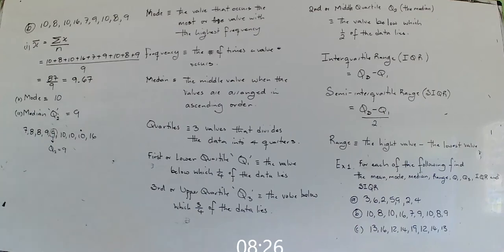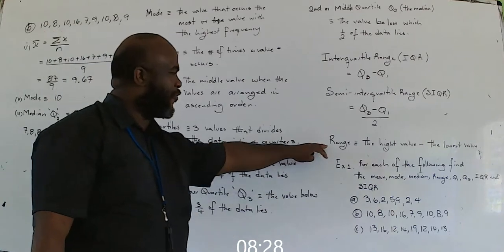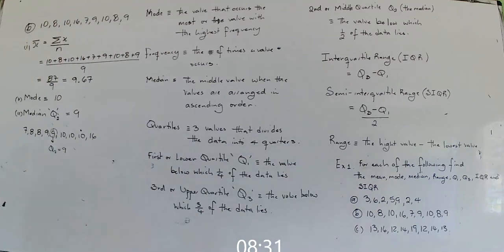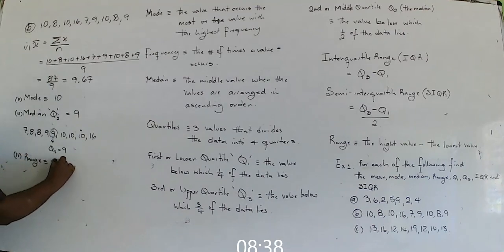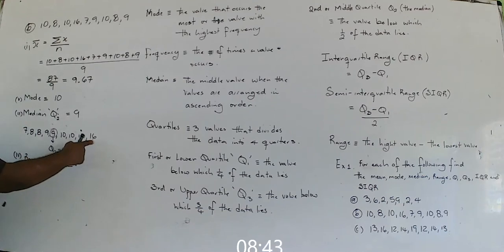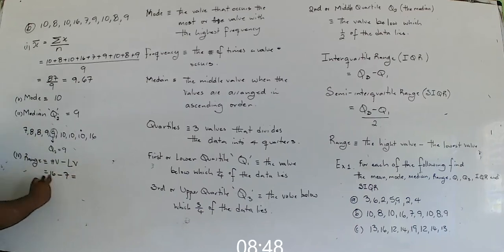Alright, next I ask you to find the range. What did I say the range is? The highest value minus the lowest value. The range is the highest value minus the lowest value. What is the highest value? 16. What is the lowest value? 7. The range is 9. The range is simply the difference between the highest value and the lowest value. The range is 9.